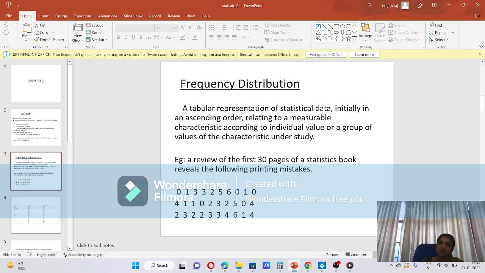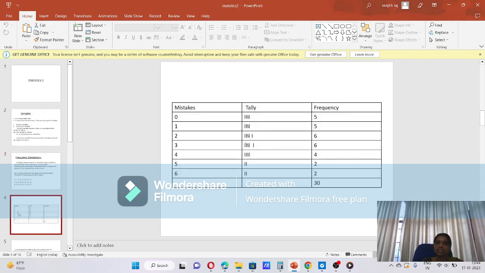Look, I will show you the next page. Here you can see the mistakes. You look at the first column only. We can see the mistakes there.